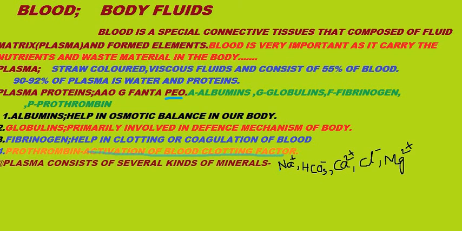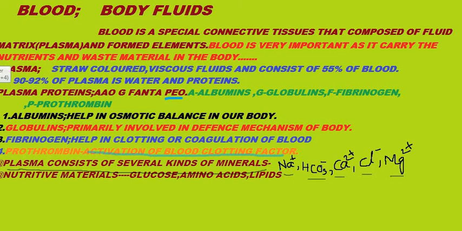In plasma we also have several kinds of minerals. What are they? For example, sodium plus, bicarbonate minus, calcium 2 plus, chloride ion, and magnesium 2 plus. These are the several minerals present in plasma. In plasma we also have some nutritive materials like glucose, amino acids and lipids etc.